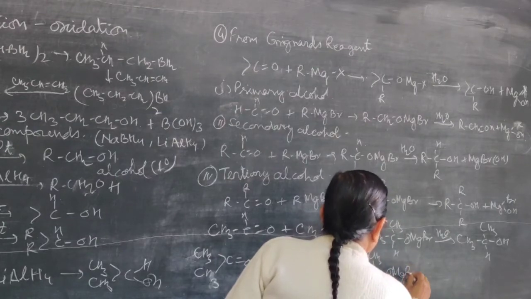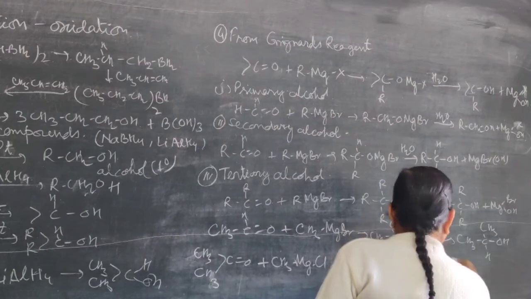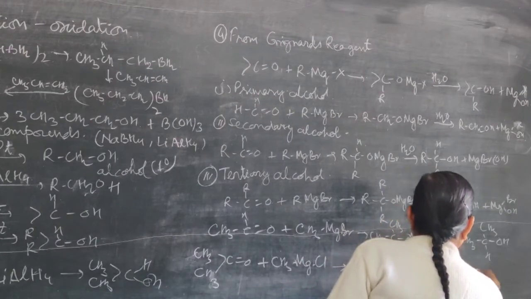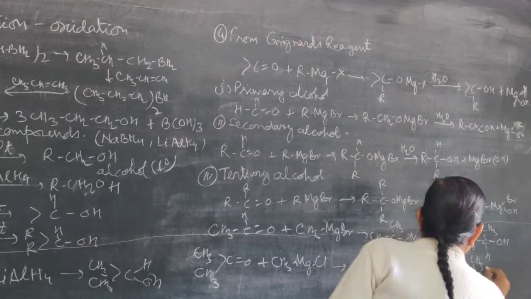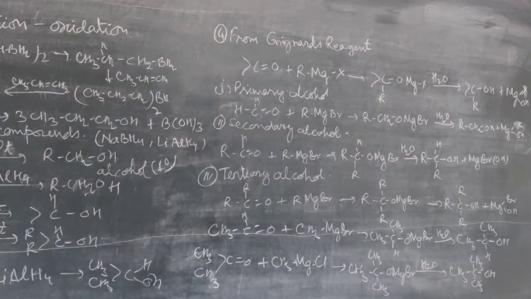And this on hydrolysis will form tertiary alcohol. So this is a very important method, that from Grignard reagent we can prepare primary, secondary and tertiary alcohol. So this is the preparation for the alcohols.